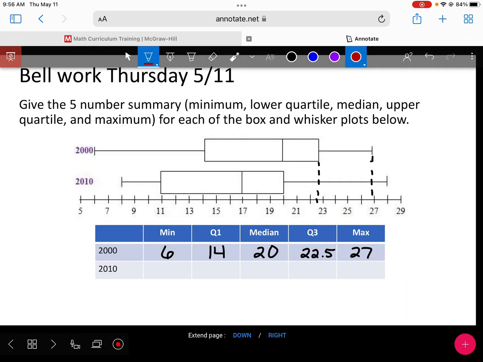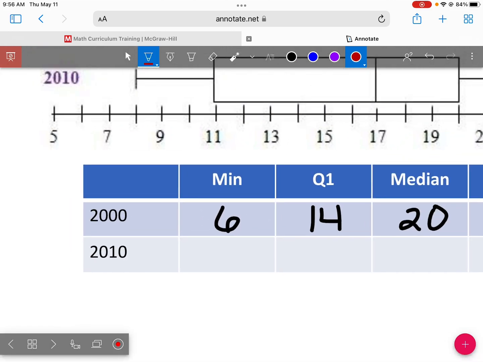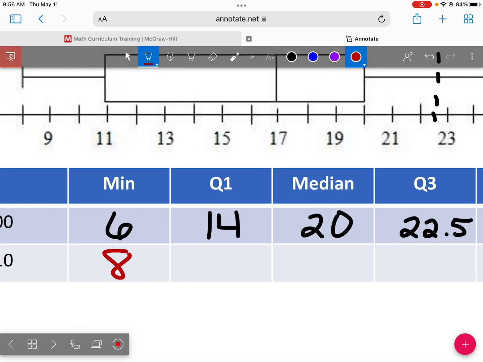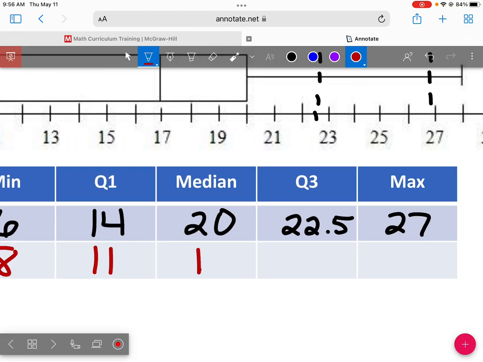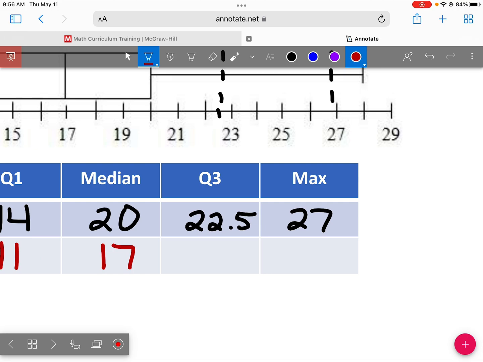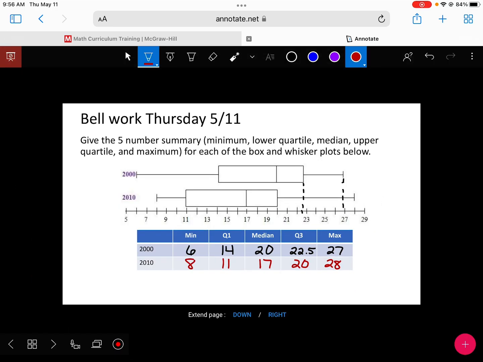What about 2010? Minimum, 8. Q1, 11. Median, 17. Q3, 20, and maximum, 28. There we go. Should be able to just read them from left to right.